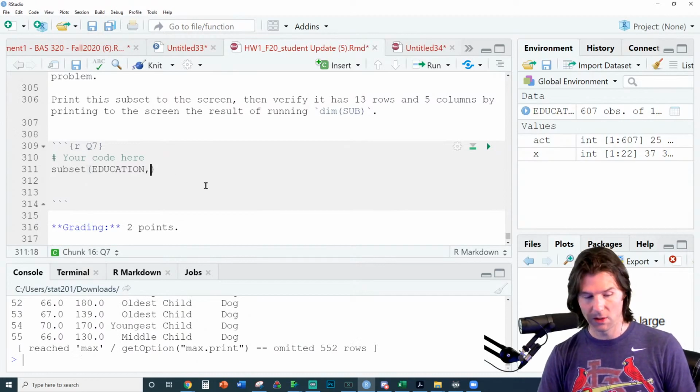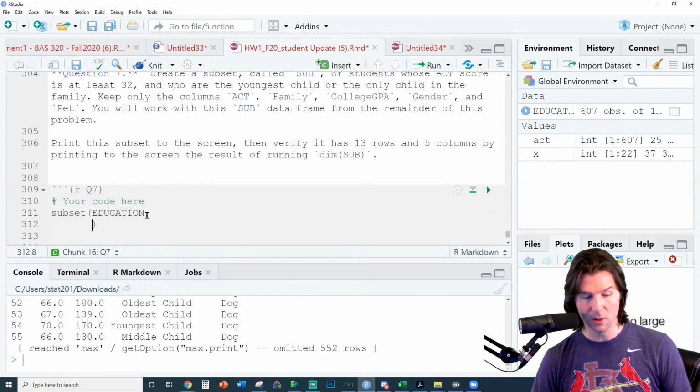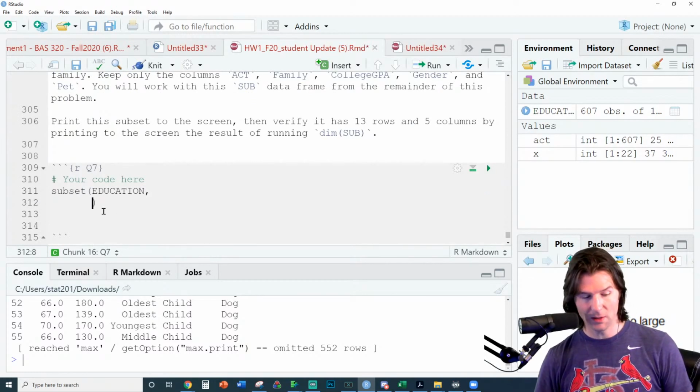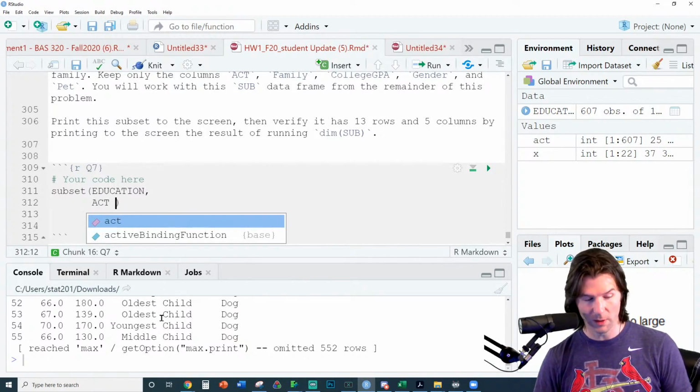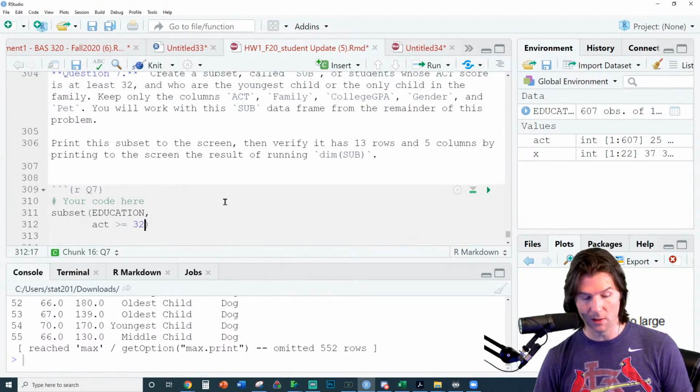The next step here is to go in and do conditions. We have ACT, family, college GPA, and we want at least 32. So let's do this where ACT is greater than or equal to 32.